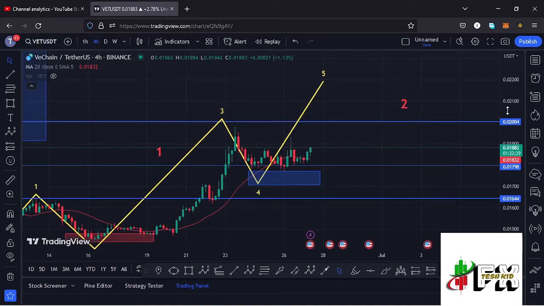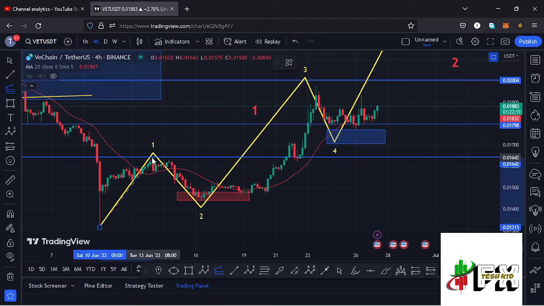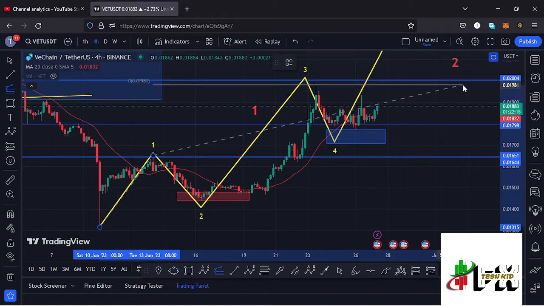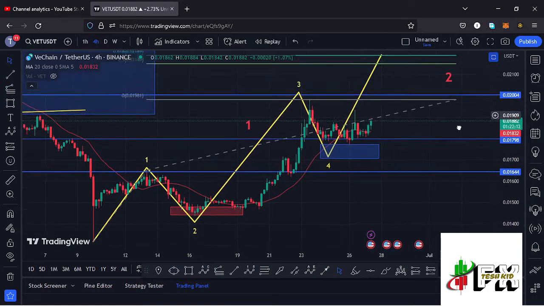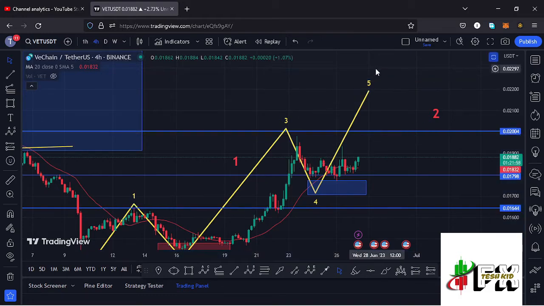of this wave 5, and giving you minimum target areas for that fifth wave to the upper side by connecting the trend-based Fibonacci from the low of the first wave to the high of that wave 1, then dragging the fibs to the high of that wave 3. That now gives me a minimum target area for the fifth wave at the fib level 0.618, and that is at around the $0.02189 mark. And that is the minimum that we can expect VeChain to do once the breakout plays out here on the charts.